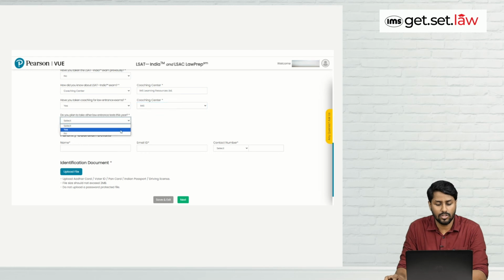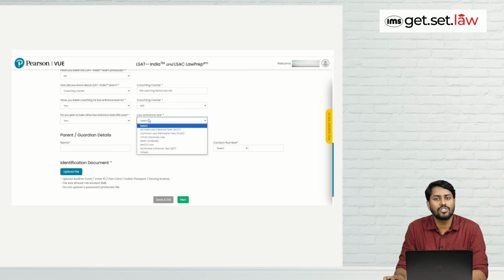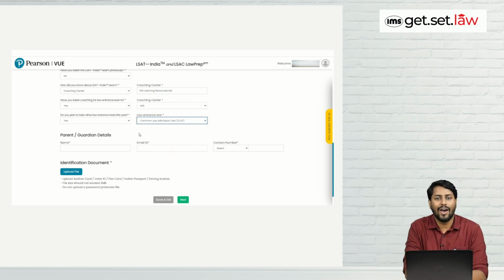Next is, do you plan to take other law entrance tests this year? So you can choose yes. And then they're asking for which law entrance exam you are planning for. So you can choose CLAT or other exams depending upon which exams you are going to attempt. Now they're asking details about your parent or guardian. So they're asking for name, email ID, and contact number. So you can fill the details.